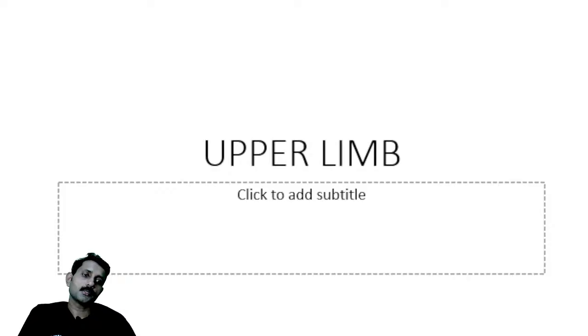Now we are coming to the arm. There are some questions. I will come back to the arm question. Now one more important topic here is called the cubital fossa. So what is cubitus? Cubitus means elbow. So when we see the arm here, this is the arm. What is this? It is the elbow joint.